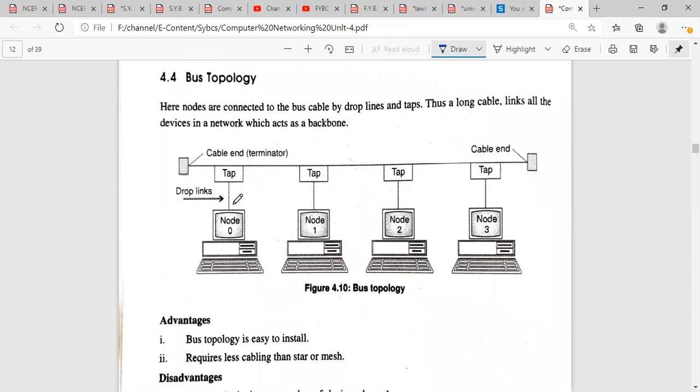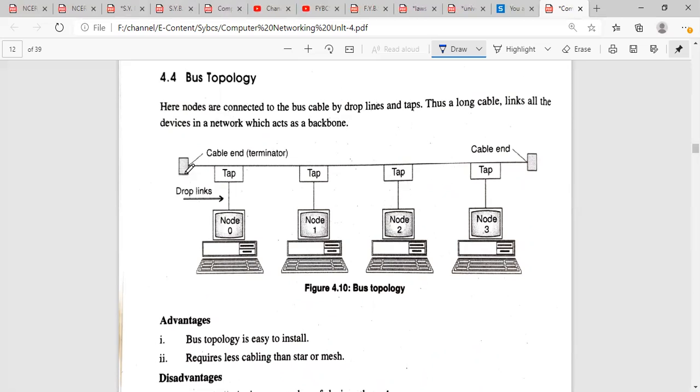After ring topology, we have bus topology, in which we have overcome a few of the disadvantages of the ring topology. Here nodes are connected to the bus cable by drop lines and taps. So the nodes are connected to each other with the drop lines and the tap. Thus the long cable links all the devices in a network, which acts as a backbone.